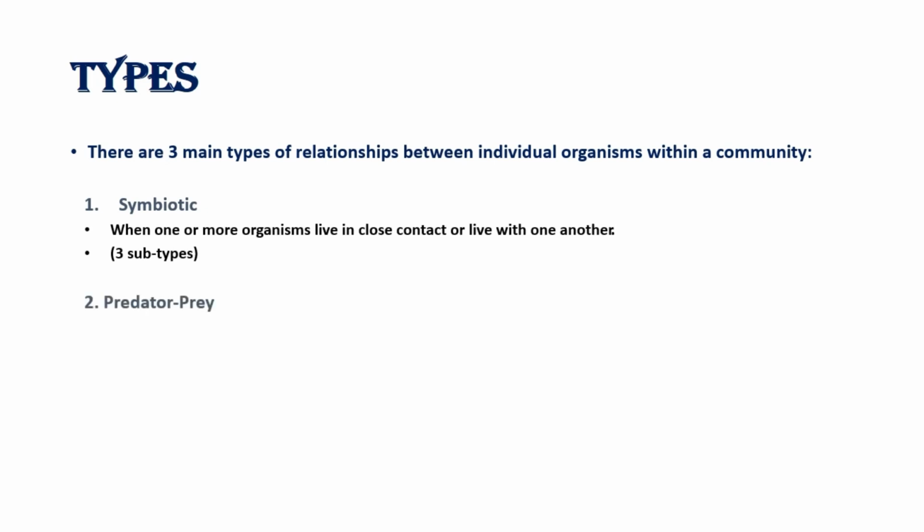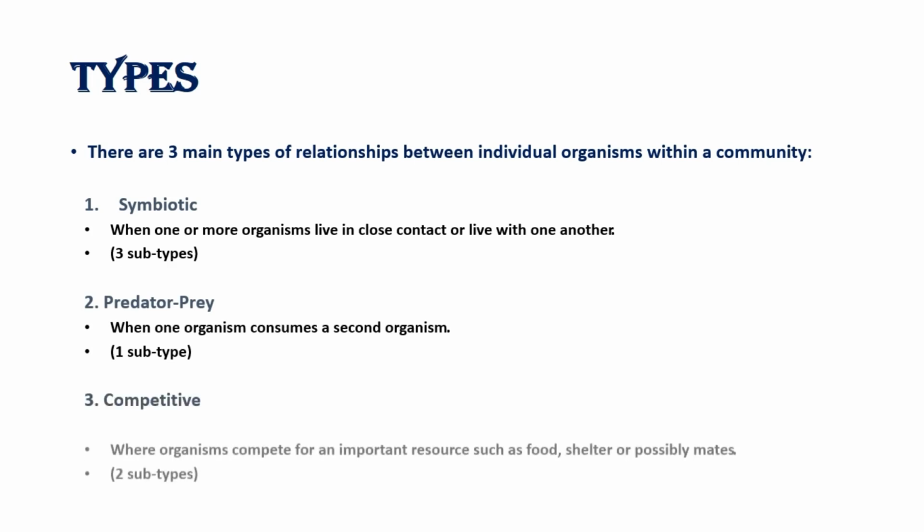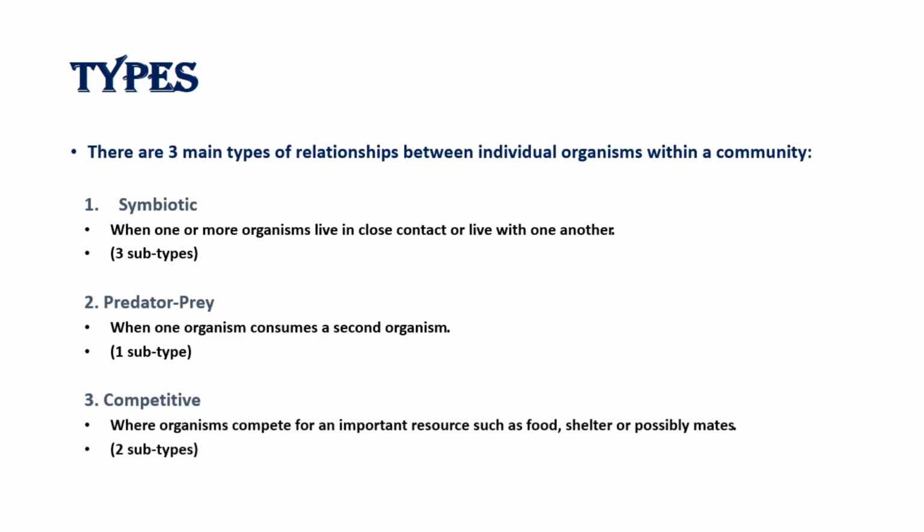The second type of relationship is prey-predator, in which one organism consumes the second one. There is only one subtype of it. And the third type of relationship is competition, in which organisms compete for an important resource, such as food, shelter, or mate. There are two subtypes of the competitive relationship that we are going to discuss specifically.